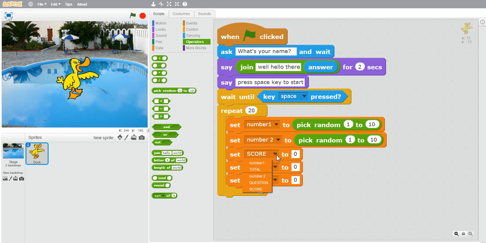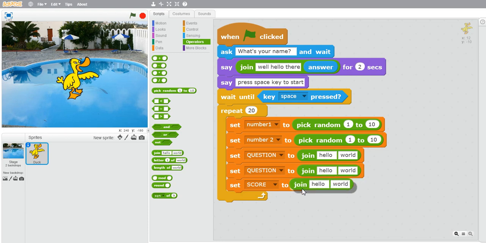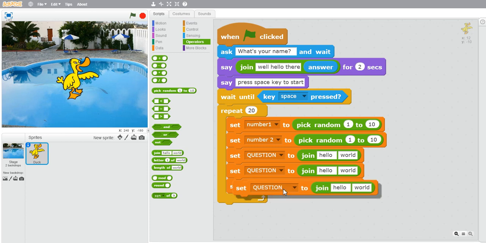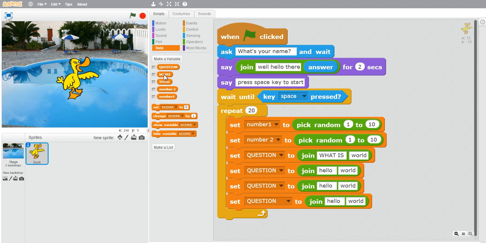The next thing is you have to change this one to question and take this join hello world block. Change the next one also. Duplicate this one and change this to question. Now after this, you have to type what is here. And in the very next block, you have to enter number 1.